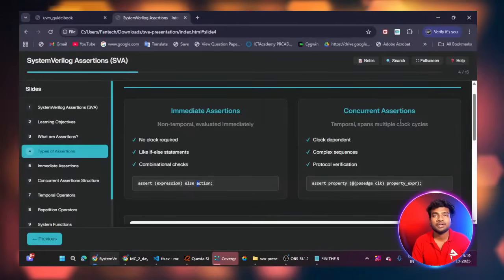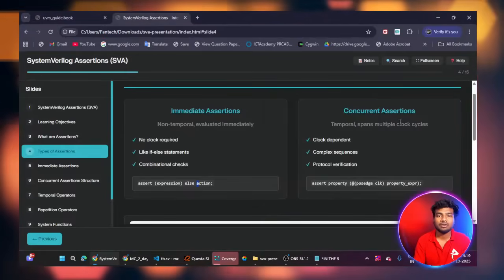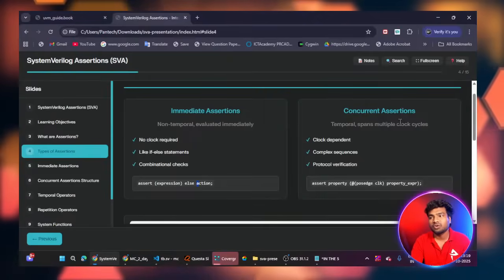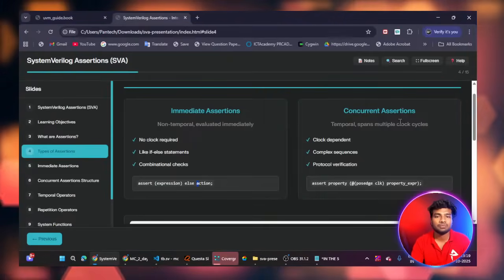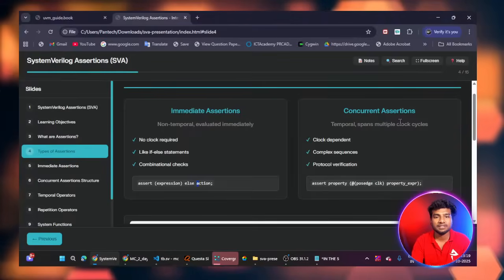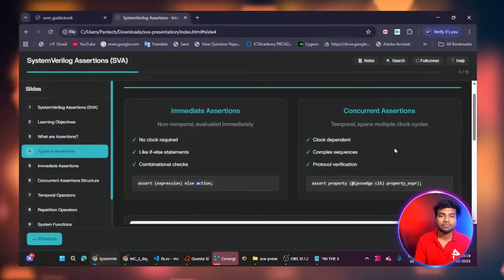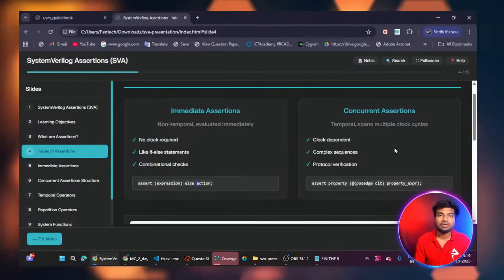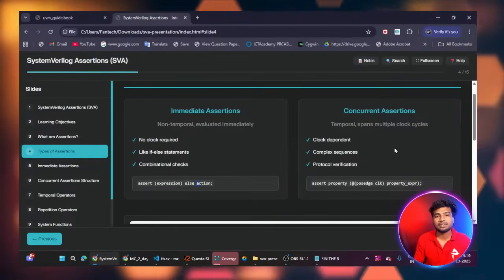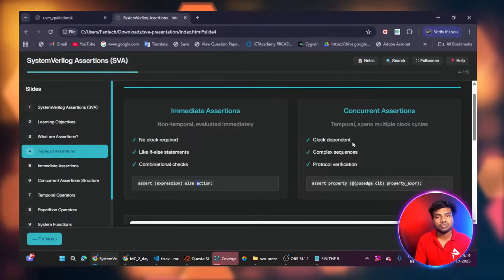Protocol checking means that a protocol has some rules and regulations. This is the basic definition of protocol. In a protocol, if we have a lot of signals and a lot of logic, to verify that you have to use concurrent assertion.